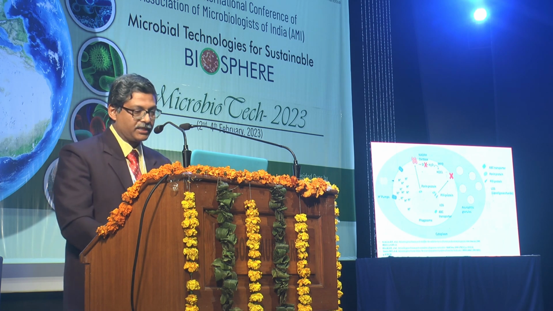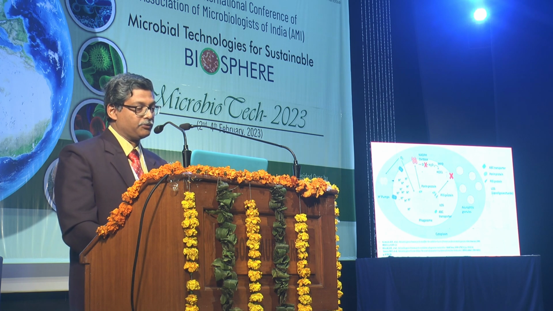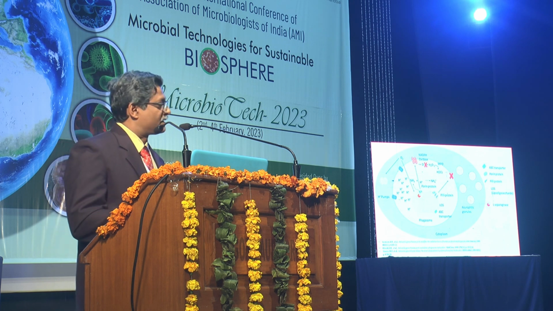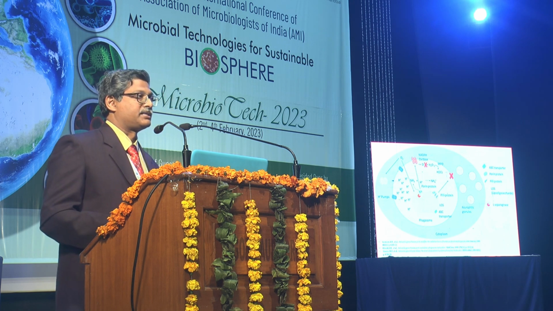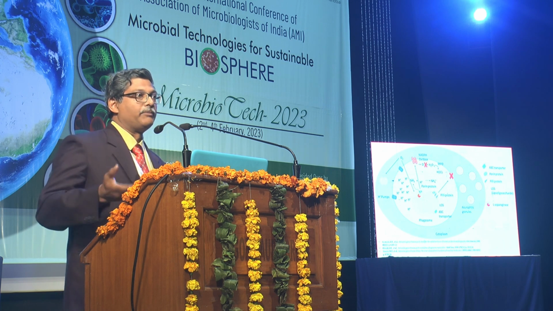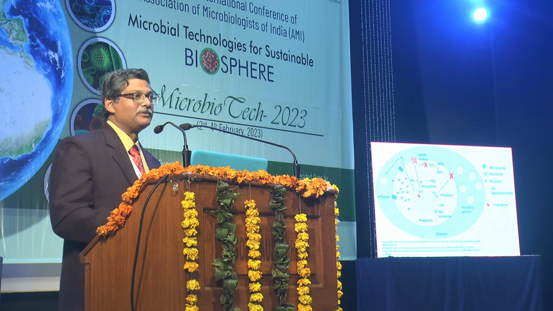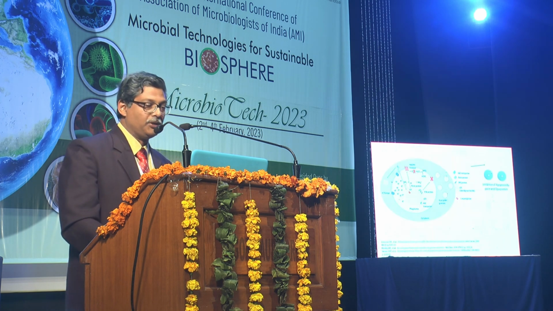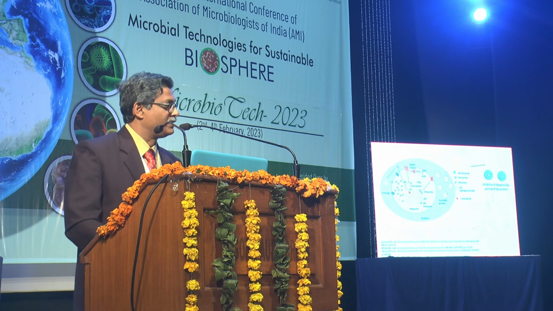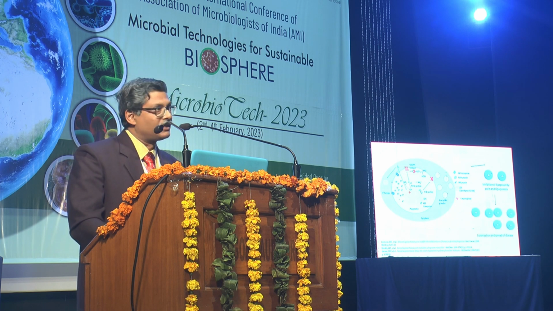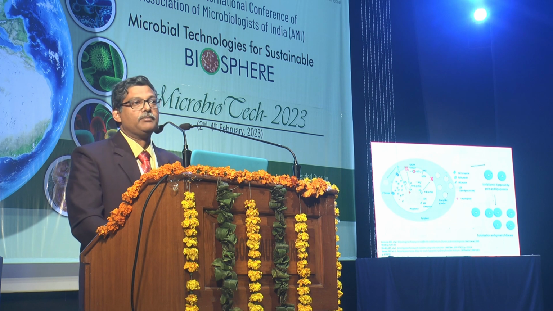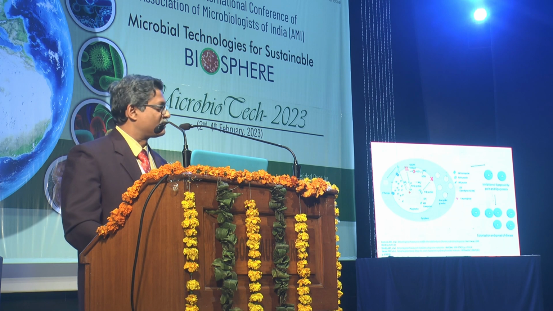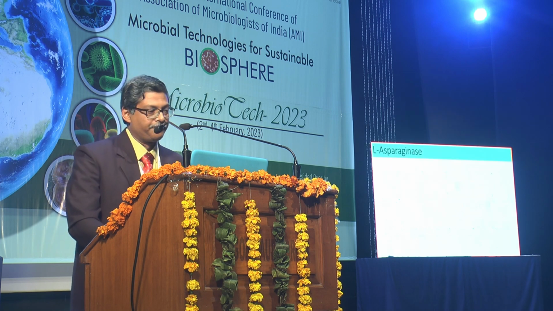But that is where the pathogen again comes into play and produces the enzyme called L-asparaginase, and L-asparaginase converts L-asparagine to aspartic acid and ammonia. The ammonia neutralizes the environment, and again, the pathogen survives. So that is what you can see. I have made the case to show you that L-asparaginase is a very common and conserved enzyme in most of the intracellular pathogens, which helps the pathogen to survive inside the cell's acidic environment.